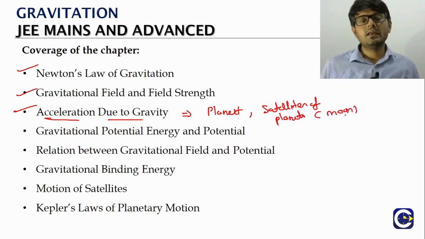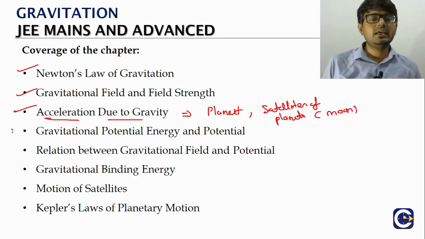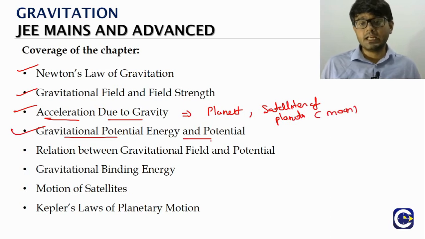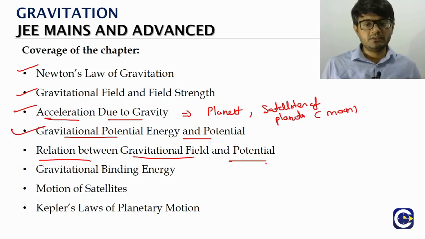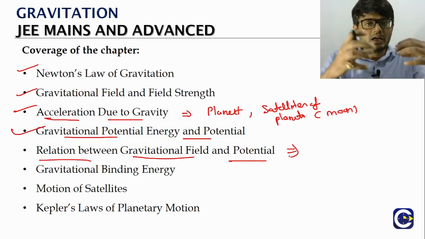like that. Okay, then we will look at the idea of gravitational potential energy and gravitational potential, the relation between field and potential. So this is something that we will see just analogous to this, right?